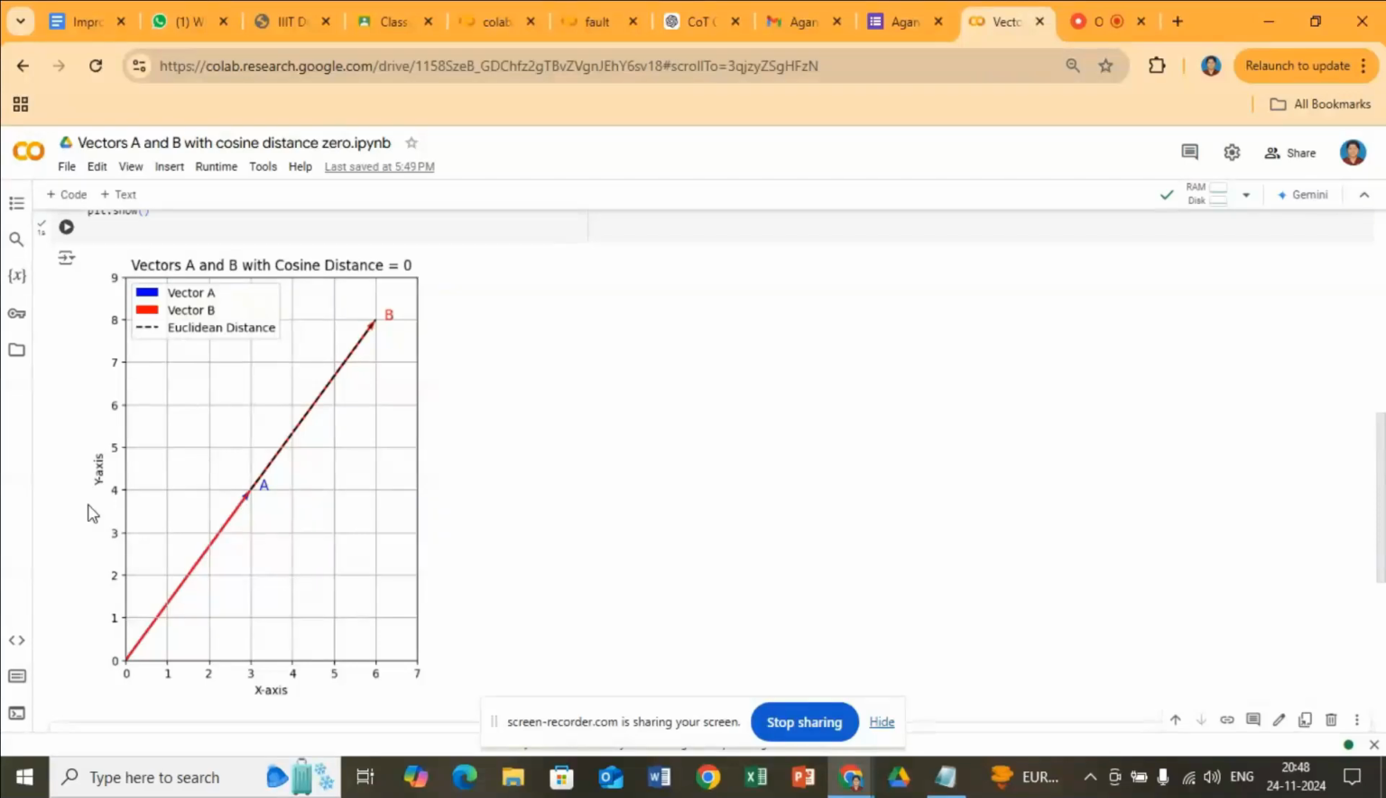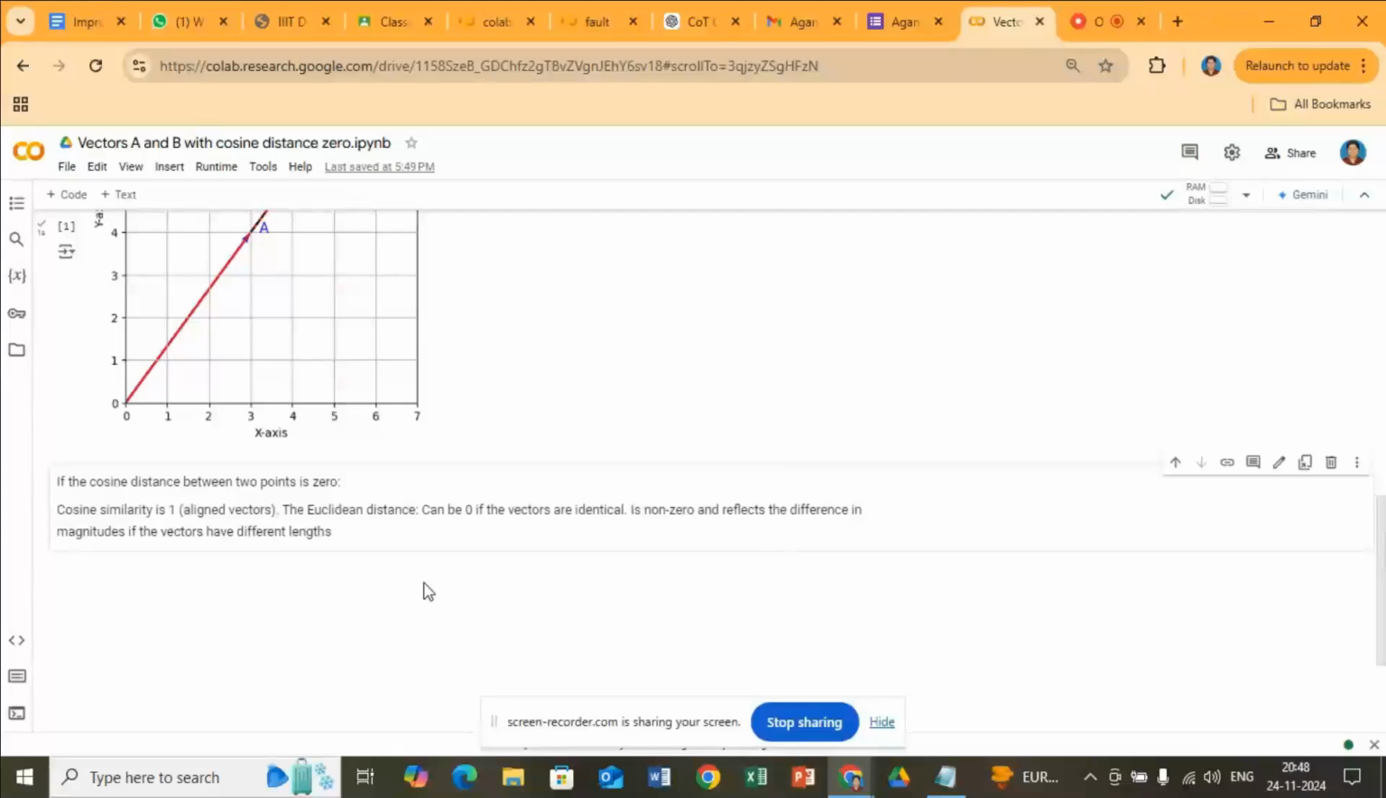Take cases like when two vectors are identical, with the same direction and magnitude: their Euclidean distance is 0. When the vectors are aligned but have different magnitudes, the Euclidean distance will be equal to the difference in their magnitudes. So from A to B, this is the Euclidean distance because there is a difference in the magnitudes. Since the cosine distance is 0, they are perfectly aligned.